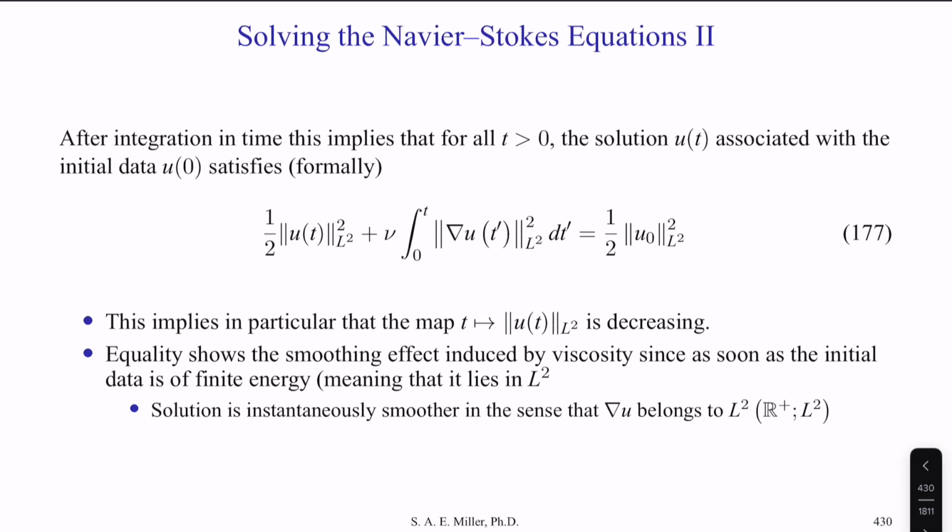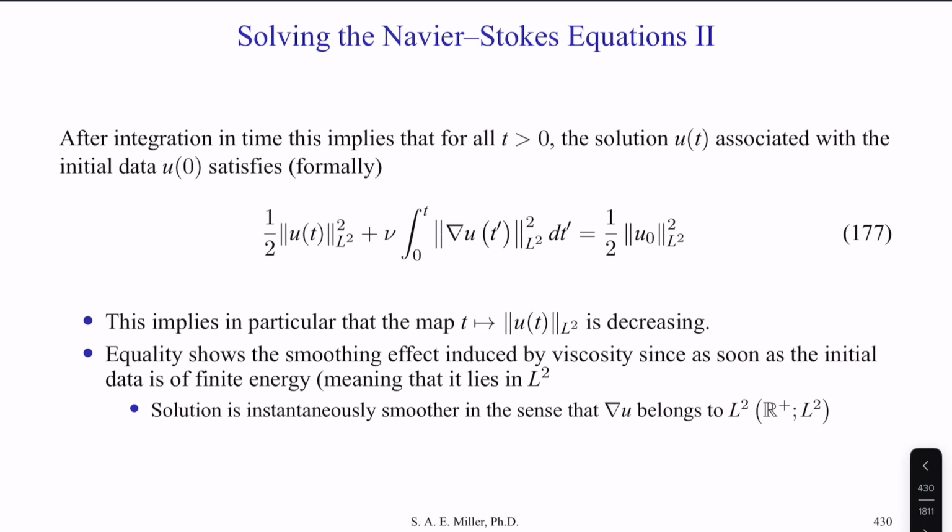If we perform the integration with respect to time, this means that for all times from the initial solution at time 0, the solution will be associated with the initial u, formally. And we can write 177, that 1/2 u squared plus viscosity of the integral u squared dt, just a dummy integration variable, will be 1/2 of u naught squared, where u naught is the initial velocity.